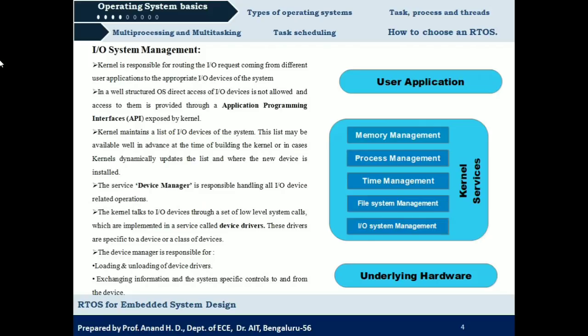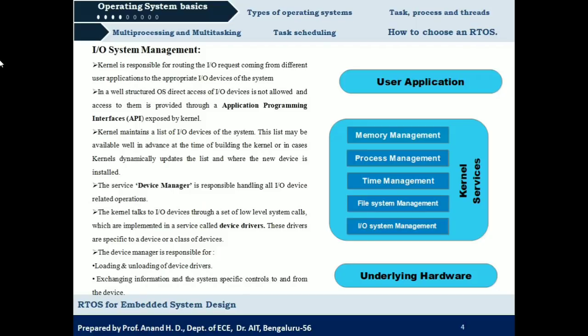And one more thing is that if you consider any well structured operating system, there is no direct access of IO devices. All the accesses to IO devices will be made through something called an API, Application Programming Interface. So what does this application programming interface mean? It is going to define how to communicate with the input output devices. So how an operating system can communicate with input output devices is defined by who?